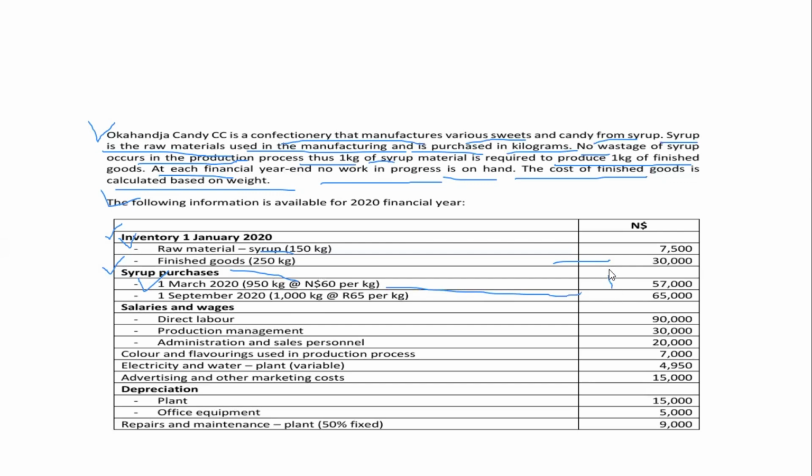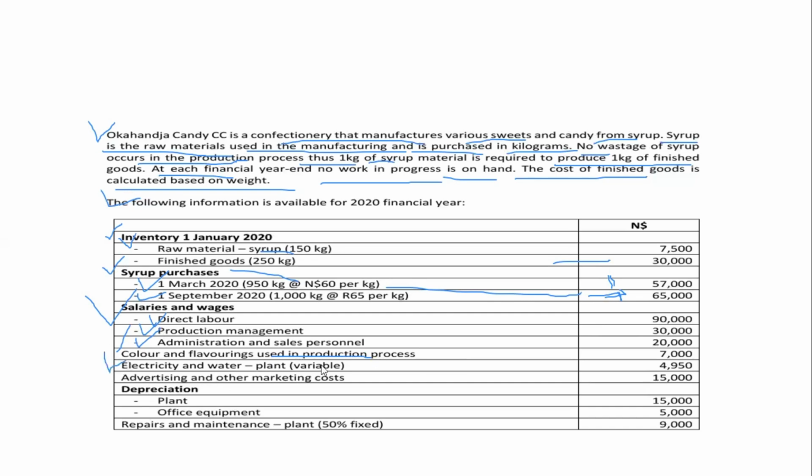That is $57,000. On 1 September 2020, they purchased 1,000 kg at $65 per kg, and that is $65,000. Salaries and wages: direct labor, $90,000. Production management, $30,000. Administration and sales personnel, $20,000. Color and flavorings used in the production process, $7,000.